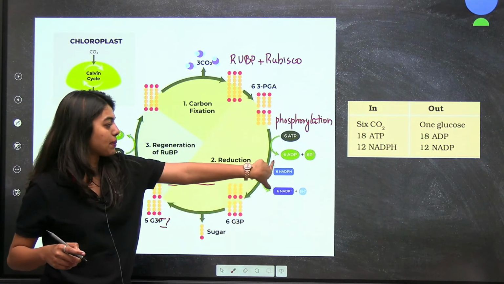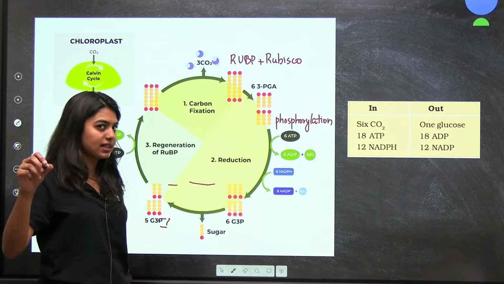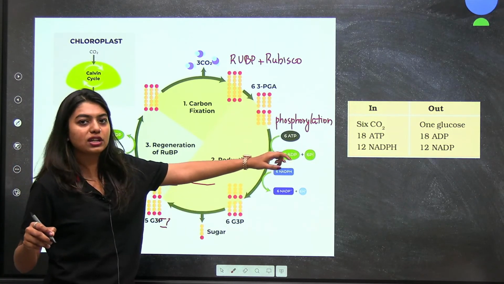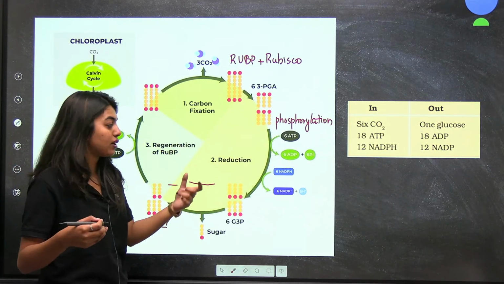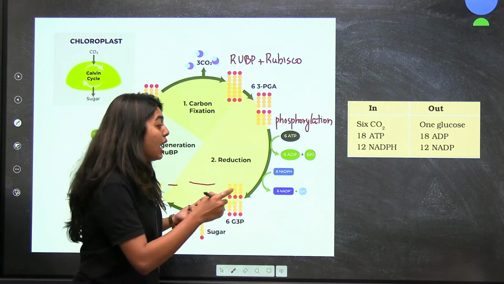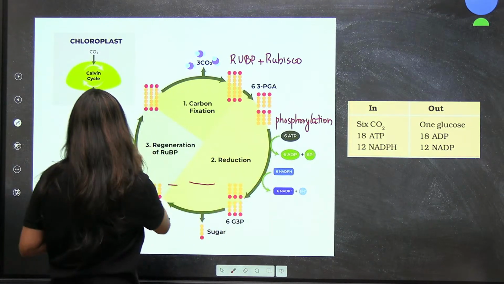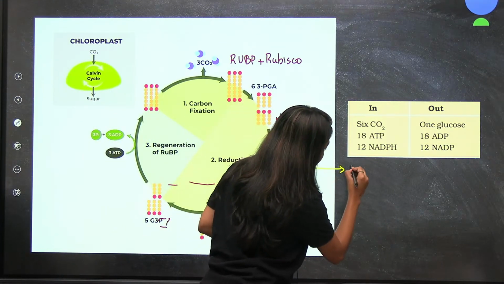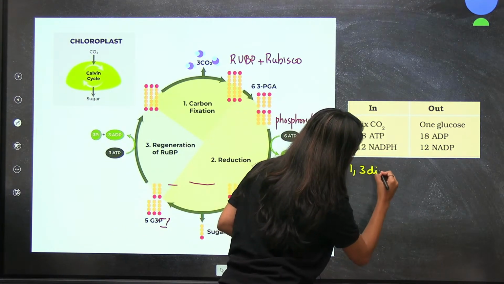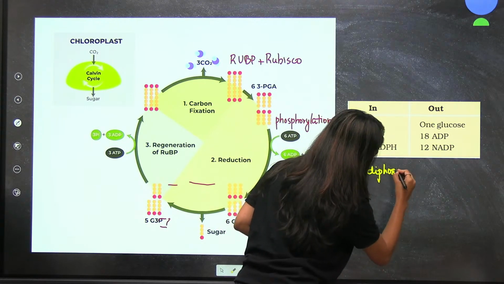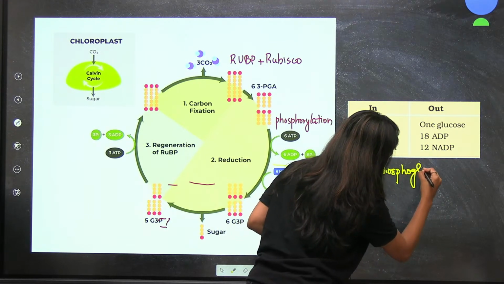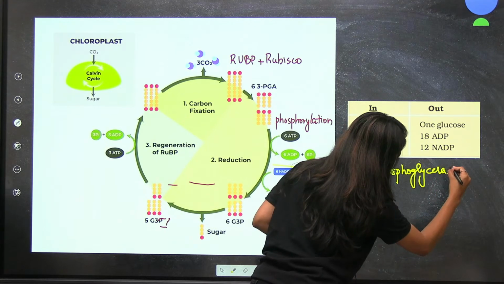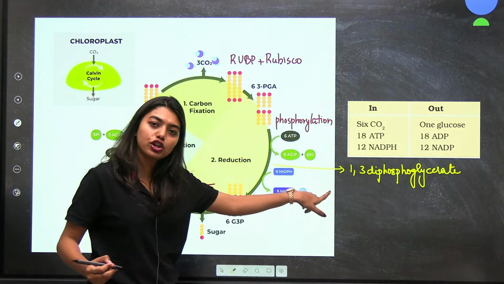Here, students, one more step is there. That is your 1,3-diphosphoglycerate. That 1,3-diphosphoglycerate will undergo reduction. Now if reduction has to happen, I have 6 molecules, so I will add the step here so you will understand. Here we have 1,3-diphosphoglycerate, these 6 molecules are there.